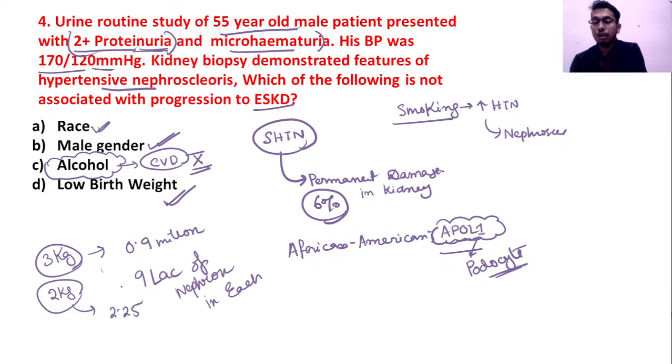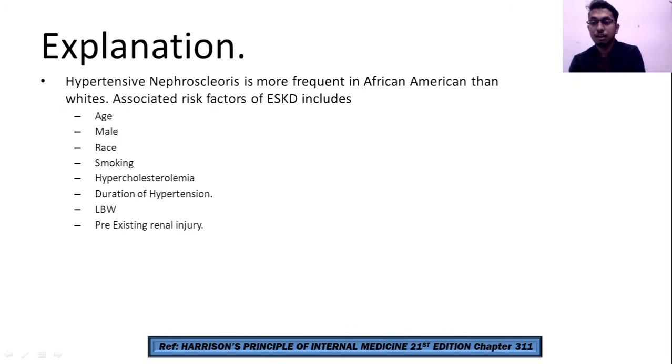So with reduction in birth weight, the number of nephrons is declining. As the number of nephrons declines, effective GFR will also decline, so obviously the chance of progression of CKD will increase. That's why low birth weight is also a risk factor. What are other risk factors? Any pre-existing renal injury. Same thing again here: hypertensive nephrosclerosis risk factors are age, male gender, race, smoking, hypercholesterolemia, duration of hypertension, low birth weight, and pre-existing renal injury.